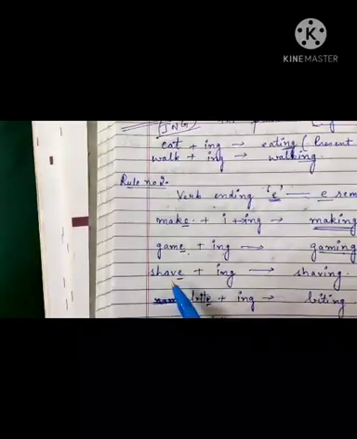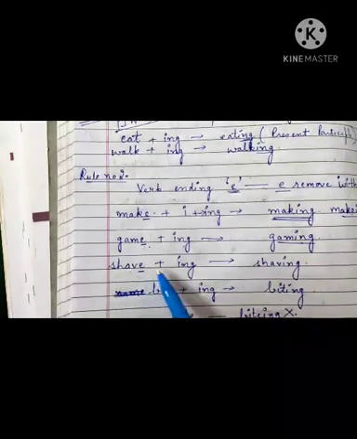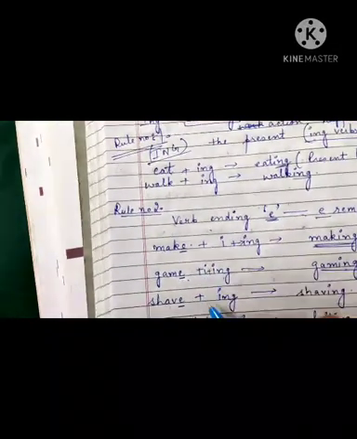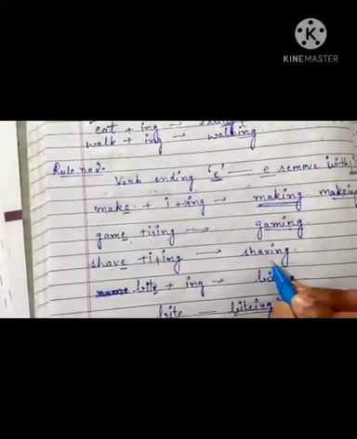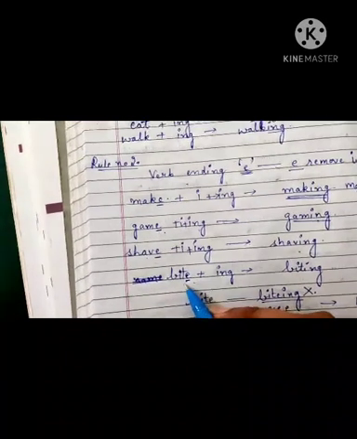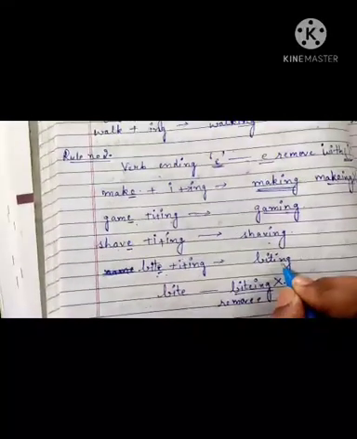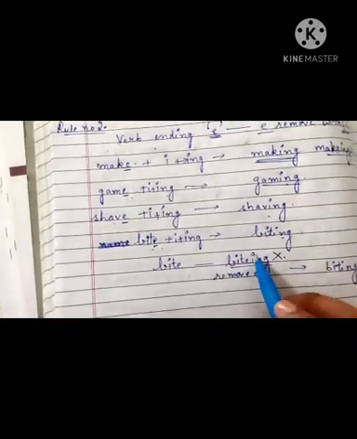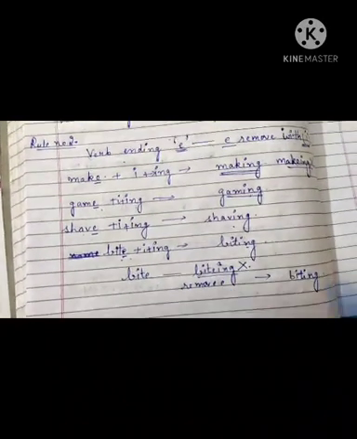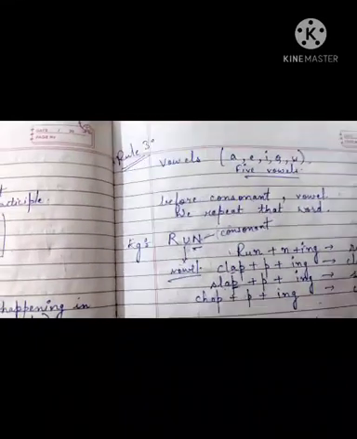Then shave. Shave is also a verb. You have to remove E from here and write I plus ing, and it will become shaving. Same is the case with bite. You have to remove E with I and then ing. It will become biting. You are not going to write it like this. You have to remove the E part from there. Okay? Then the last one, rule number 3.